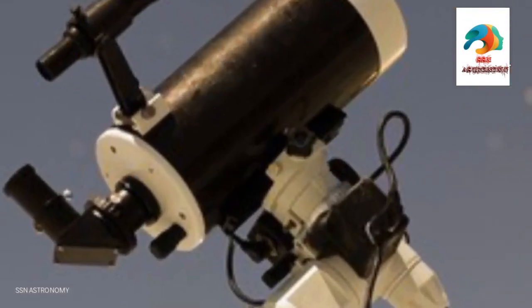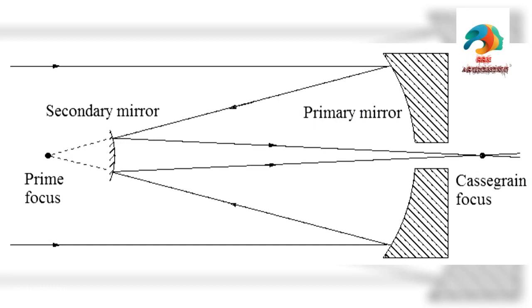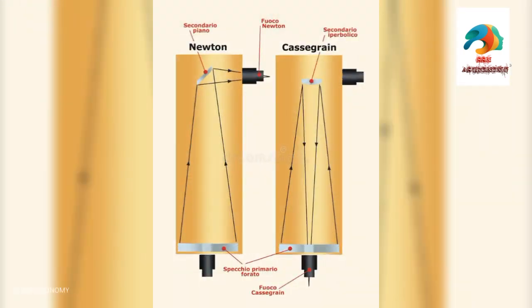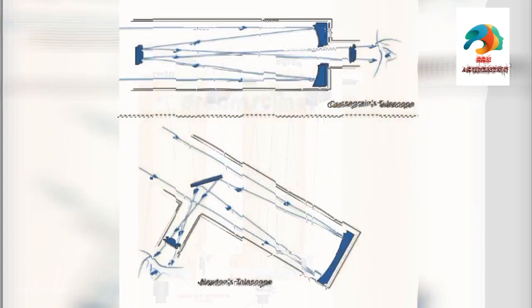On the other hand, when we talk about the Cassegrain telescope, the light enters the telescope and is reflected by the primary mirror at the bottom of the optical tube. The light is then reflected by the secondary mirror back through the hole in the center of the primary mirror to an eyepiece located behind the primary mirror. These two telescopes can also be differentiated on the basis of focal length. Newtonian telescopes typically have a shorter focal length than Cassegrain telescopes.